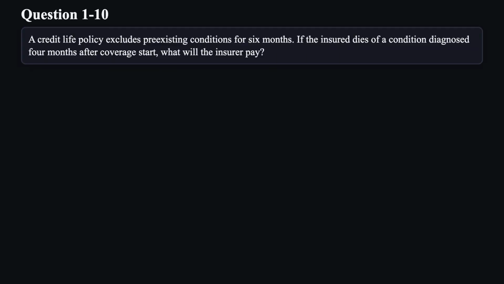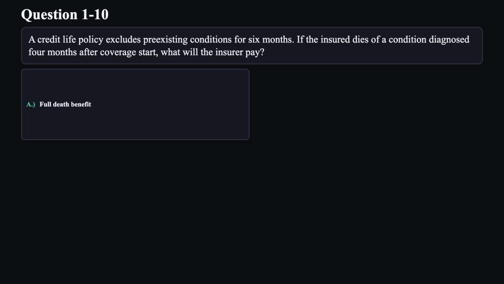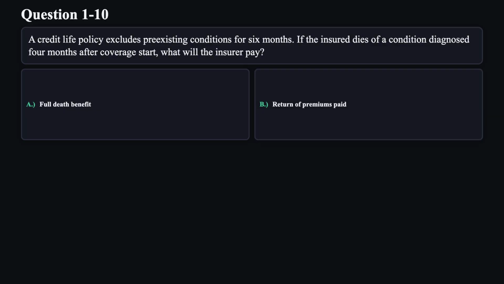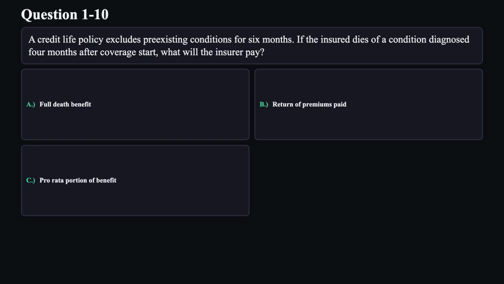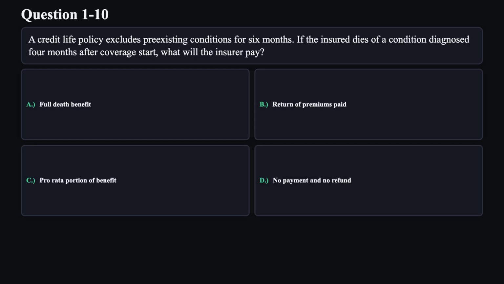Question 10. A credit life policy excludes pre-existing conditions for 6 months. If the insured dies of a condition diagnosed 4 months after coverage start, what will the insurer pay? A. Full death benefit. B. Return of premiums paid. C. Pro rata portion of benefit. D. No payment and no refund.